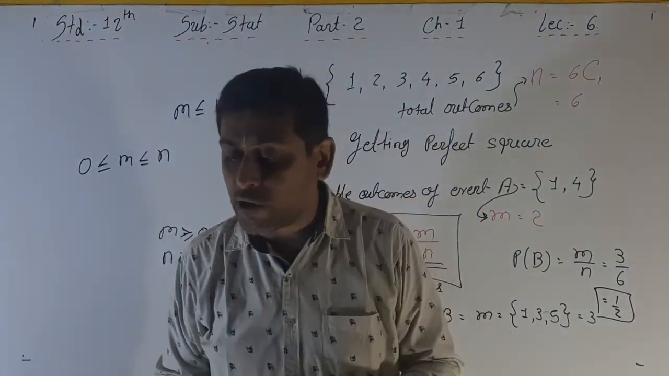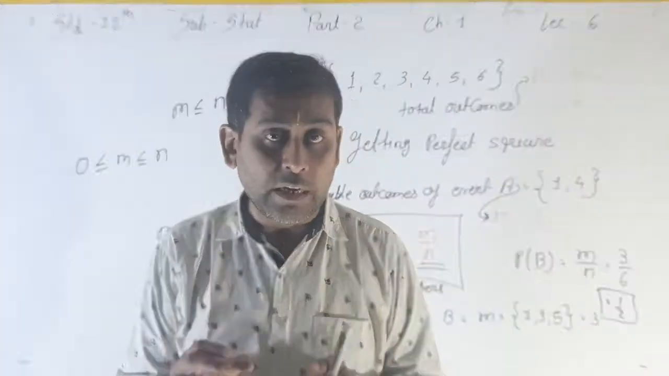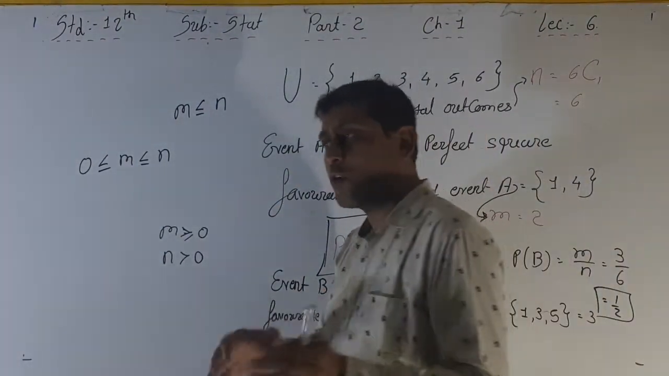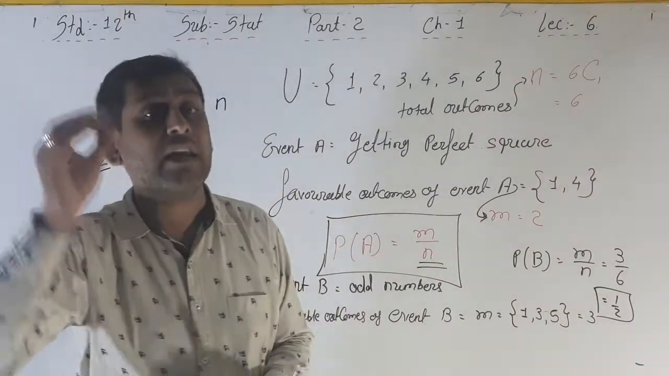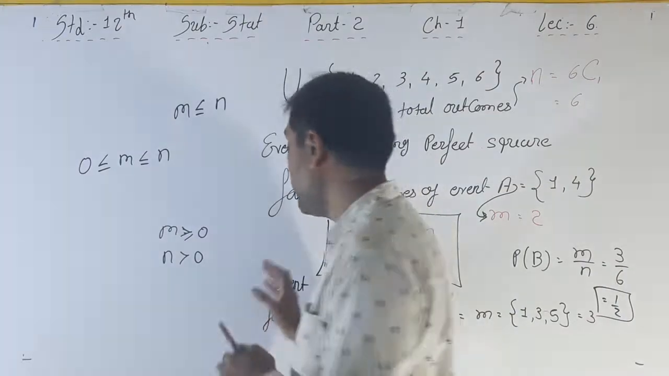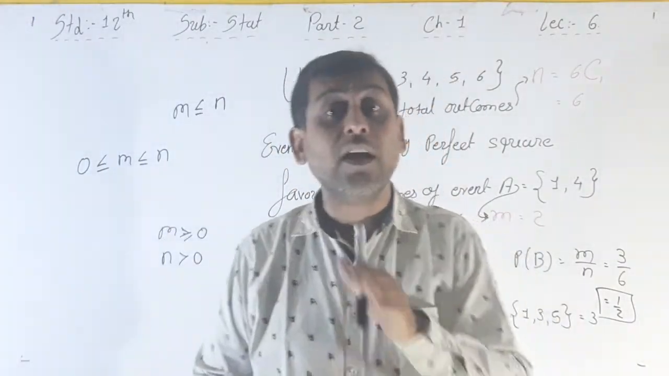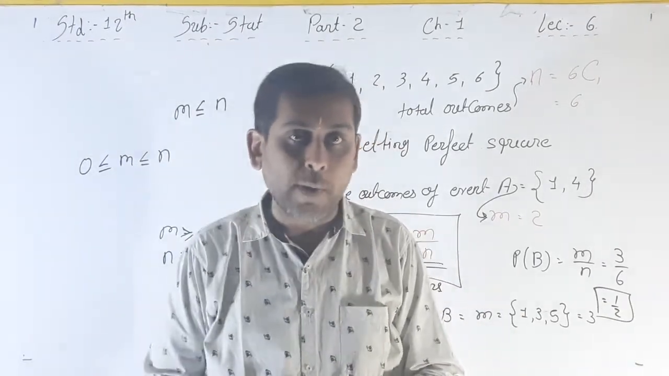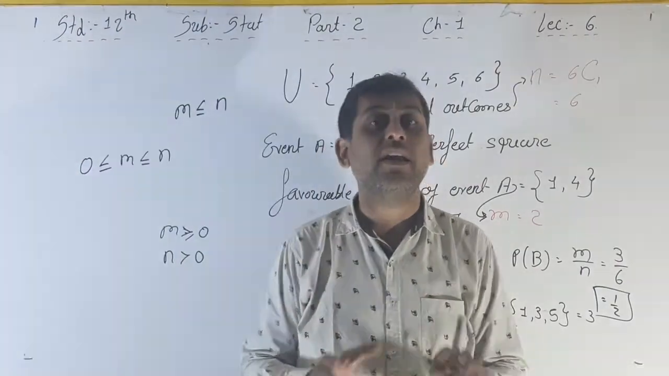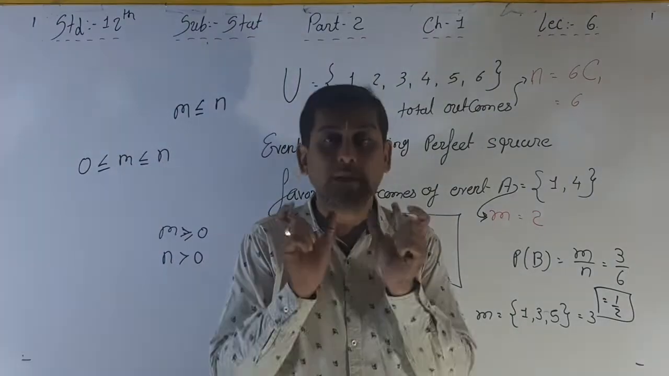The mathematical definition of probability is also called the classical definition. See, two types of questions are there. Different types of questions will be asked in the examinations. If they ask for the mathematical definition of probability, you have to write this and also this. But if they ask for the classical definition of probability, always we have to write this only. That means the mathematical definition of probability as well as the classical definition of probability, both are the same.